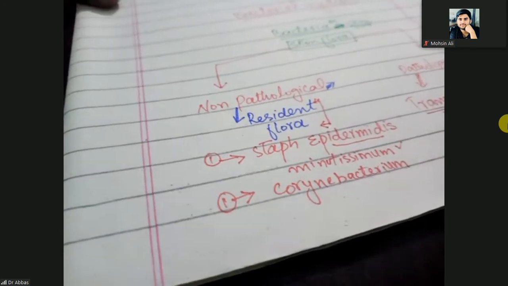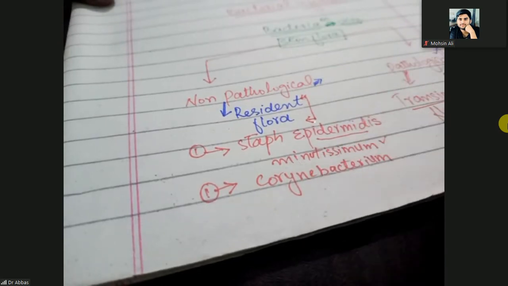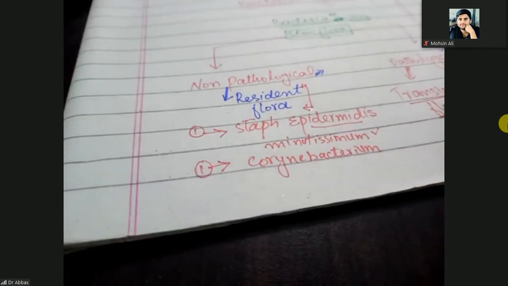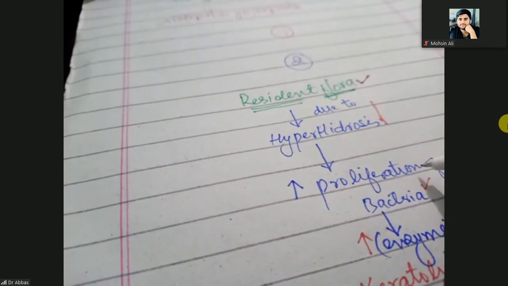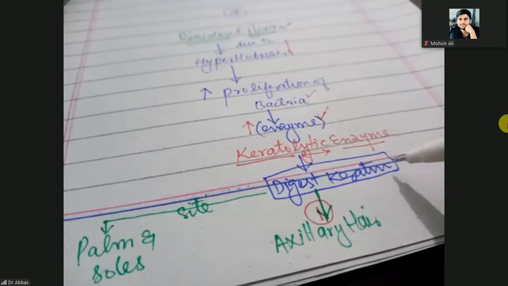But sometimes these Staph epidermidis, Micrococcus or Corynebacterium, due to hyperhidrosis, will proliferate, and due to the proliferation, they will produce excessive keratolytic enzymes. Those keratolytic enzymes will digest the keratin.